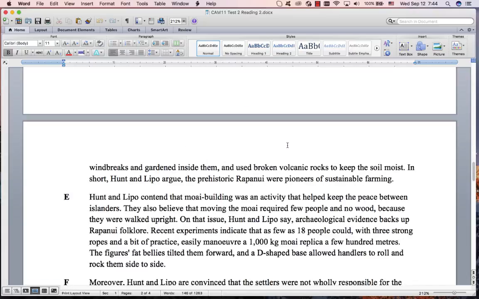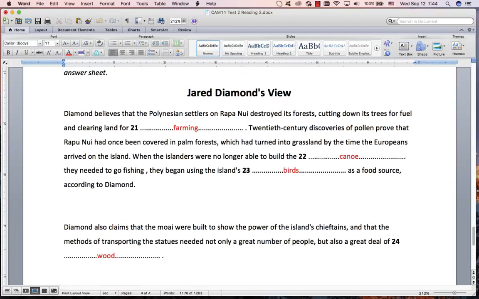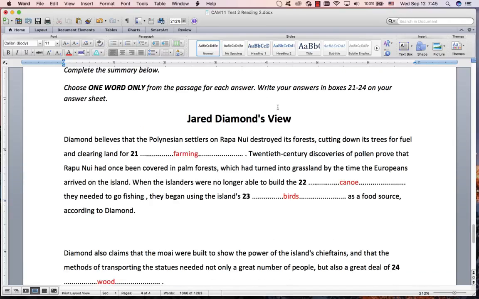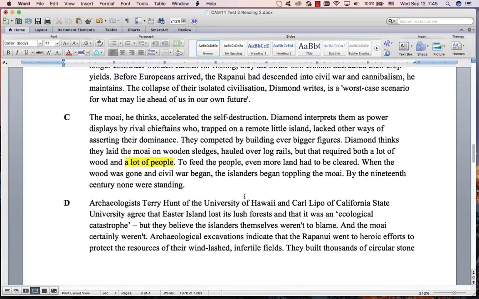Right, in this particular one, it's always a good idea just to read this again. This is about 2 of those paragraphs. It's also a good idea to make a mark over there, because remember, this is one paragraph, this is another paragraph. Sometimes you can just get a general idea of what the paragraph is about from the information that IELTS has chosen to summarize. In this example, not so much. This is about Jared Diamond's view, but there's no headings about Jared Diamond's view. So let's look at the paragraph. I would start with this paragraph though, because we've worked with it and you're familiar with it now a bit more than the other paragraphs.